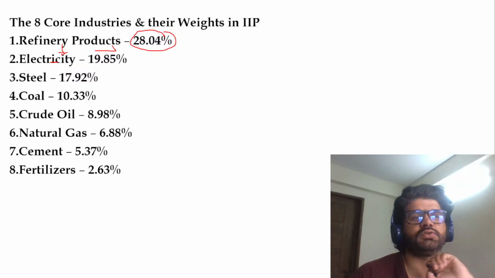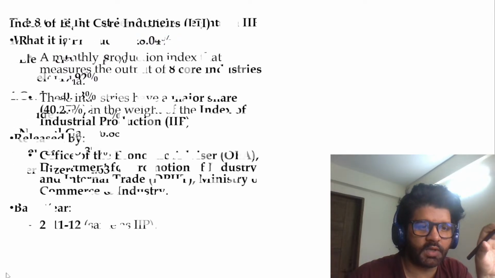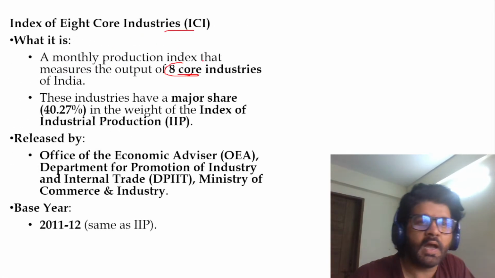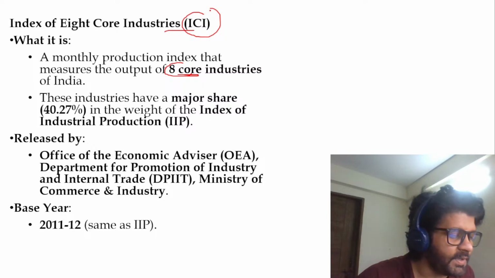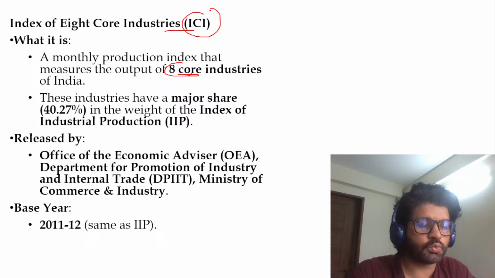So these 8 core industries. But this whole IIP is much more than these 8 core industries. So that's why it is a subset. ICI is a subset of IIP. Am I clear, Anandu, Rishi? Are you people understanding where we are going with this, what we are discussing here?